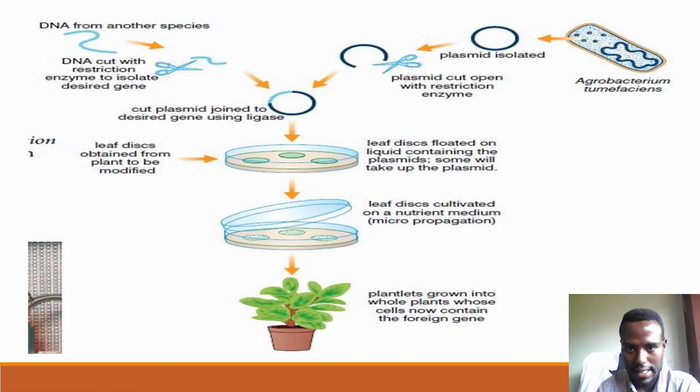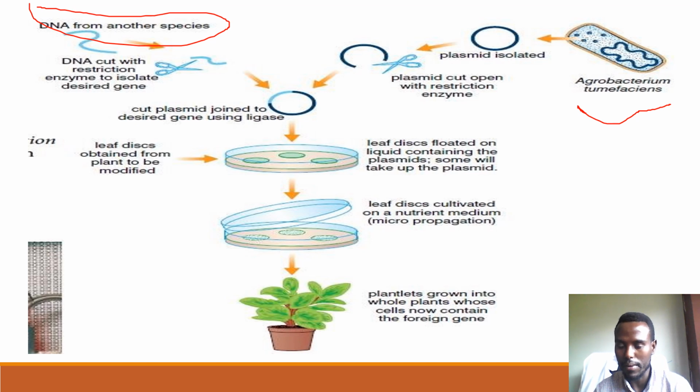This is a diagram of a process which shows how Agrobacterium is used to transfer genes into plants. This is Agrobacterium. This is the gene of interest, because we are isolating plasmid from these Agrobacteria. Then it is cut by the restriction enzyme, like incisors, cutting it.